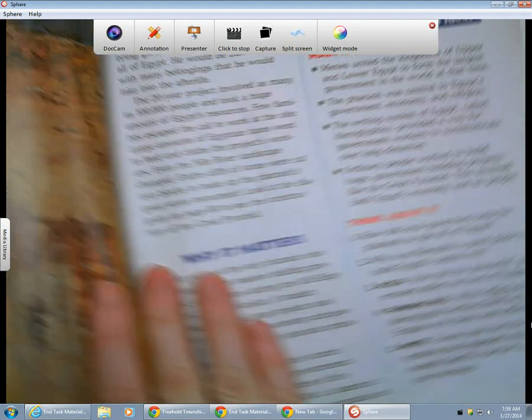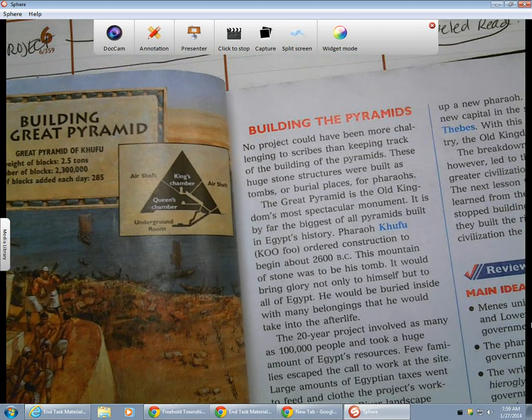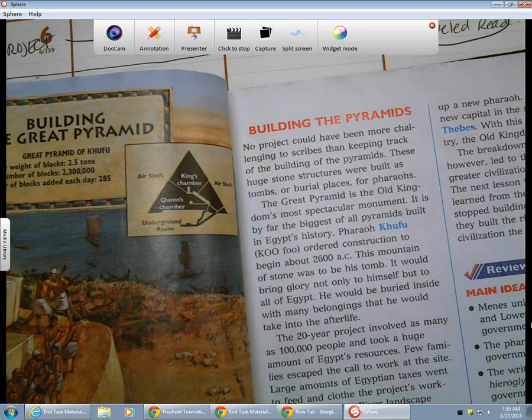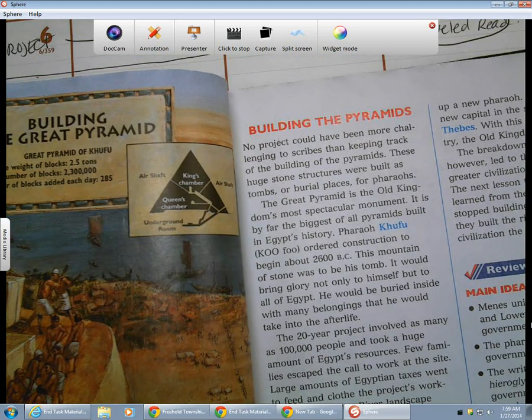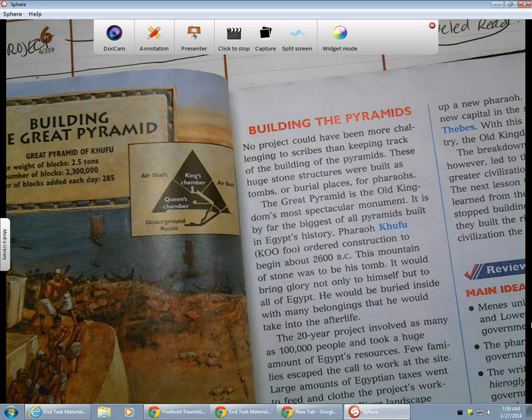Building the pyramids. No project could have been more challenging to scribes than keeping track of building the pyramids. These huge stone structures were built as tombs or burial places for the pharaoh. The Great Pyramid is the Old Kingdom's most spectacular monument, by far the biggest of all pyramids built in Egypt's history. Pharaoh Khufu ordered construction to begin about 2600 BC. This mountain of stone was to be his tomb. It would bring glory not only to himself but to all of Egypt. He would be buried inside with many belongings that he would take into the afterlife.